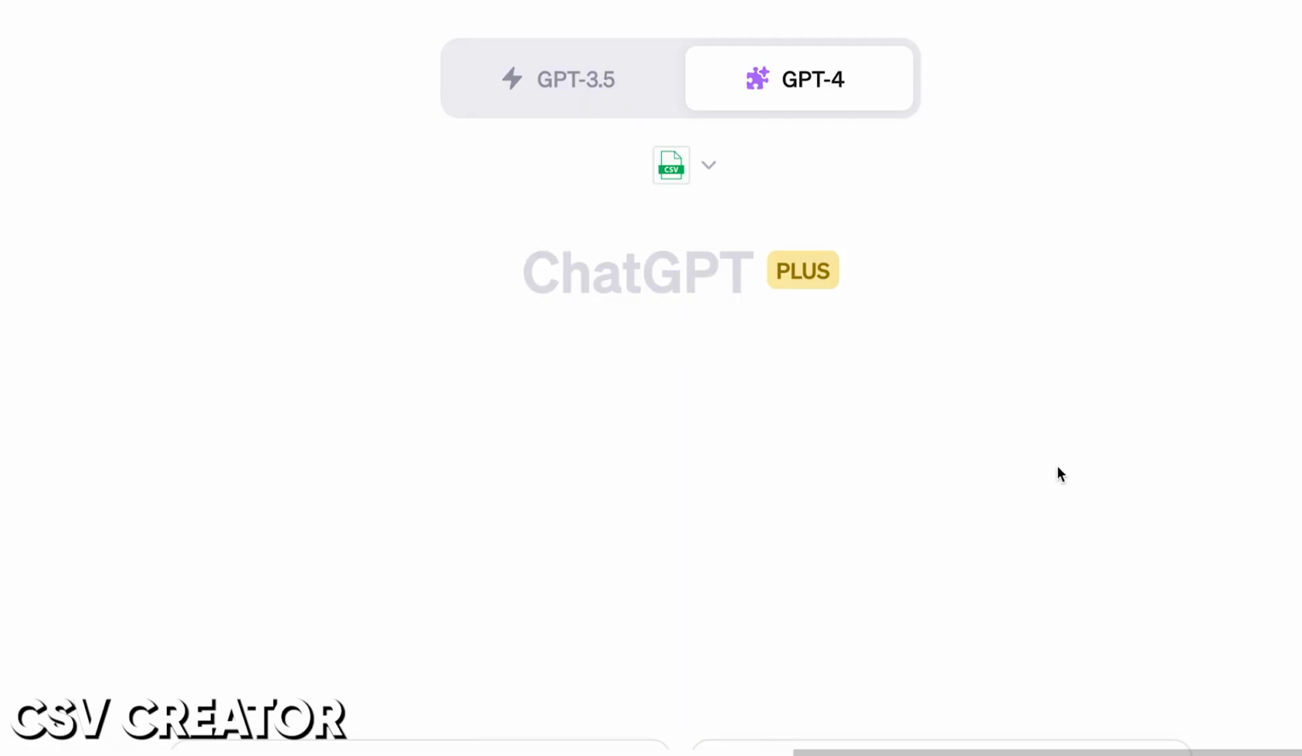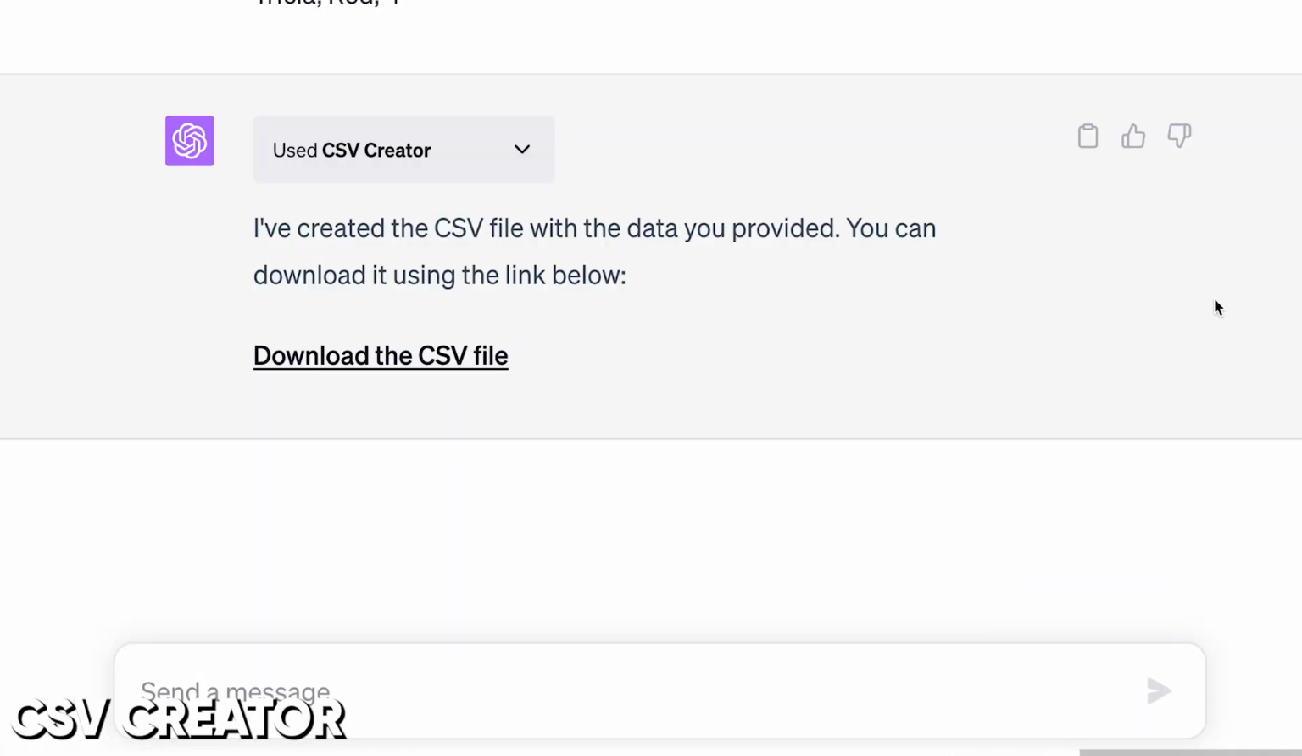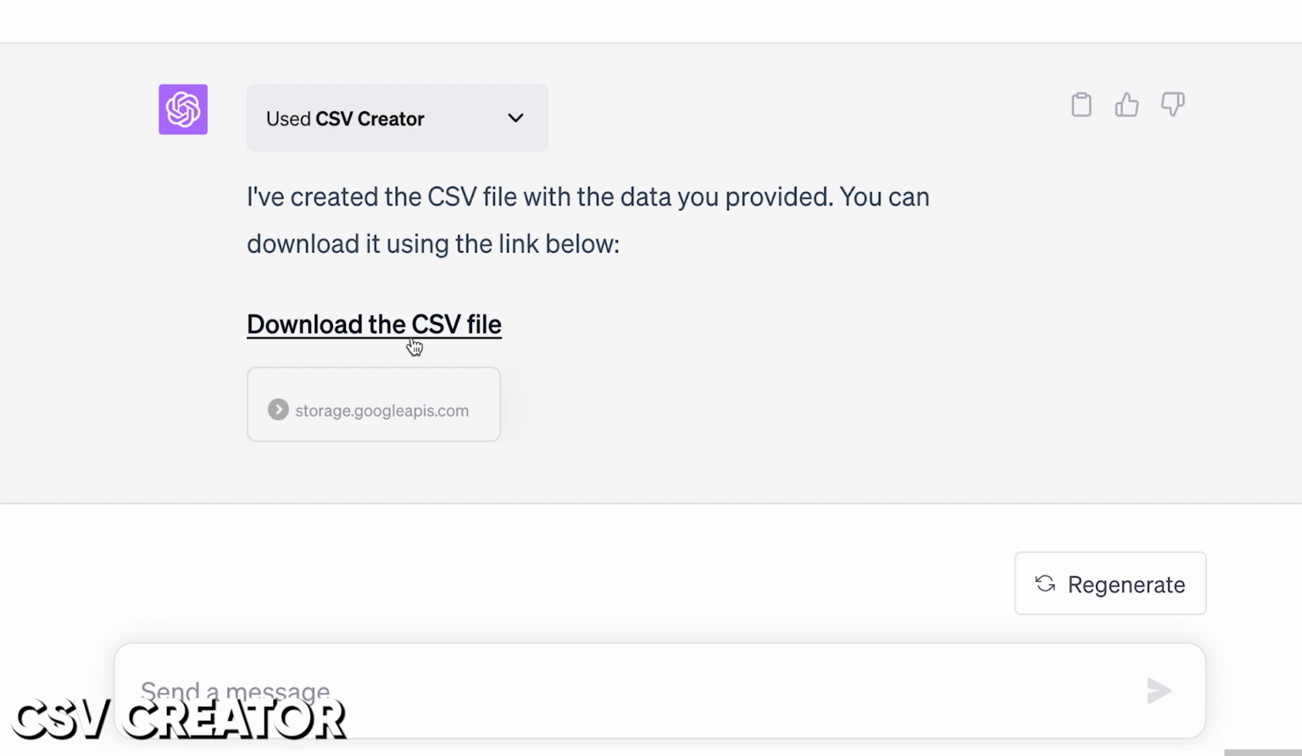Now, oftentimes in situations like that, you'll end up with a CSV. And now there is a plugin specifically for creating CSVs, not just the text of them, but actually the file. So I'm gonna select CSV Creator, create a CSV of this data: name, favorite color, speed. Just like that, I got a little CSV file I can actually click on and download.